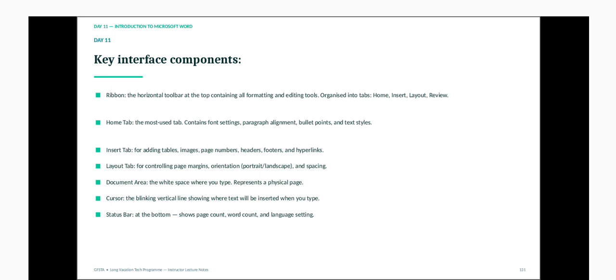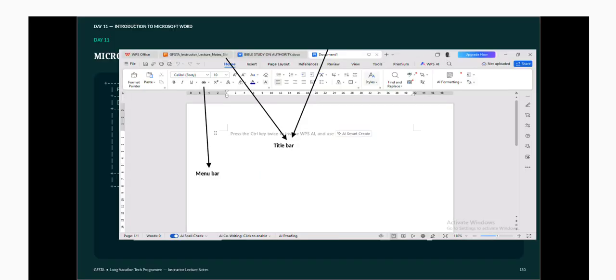Then the Home tab, the most used tab, that contains font size, paragraph, alignment, bullet points, and the text style. So that's the Home tab, where you have the font size, the font settings, the paragraph, alignment, bullets.